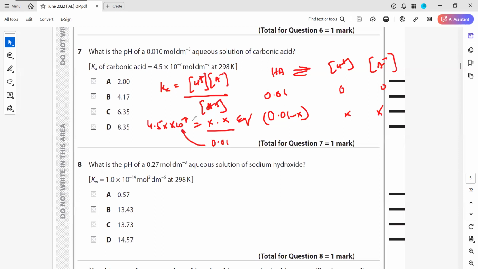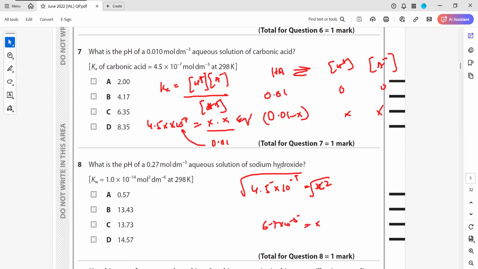Multiplying the other side, 4.5 times 10 to the power minus 7 multiplied by 0.01 gives 4.5 times 10 to the power minus 9, which is X squared. To get X, I take the root of both sides: 6.7 times 10 to the power minus 5.